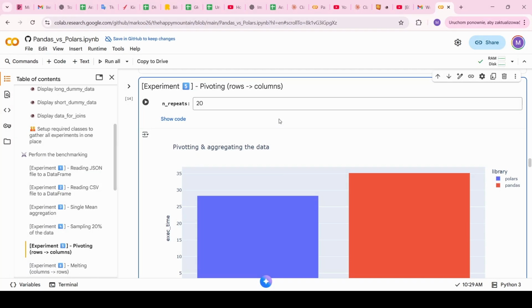Another use case, number 5, that is being evaluated by this benchmark is pivoting, so moving the data from rows to columns. I tested it here on 20 repeats, and here the verdict is also positive for Polars, which required around 28 seconds to do this 20 times, while for Pandas it was 35 seconds. So the verdict is similar as before, a point for Polars.